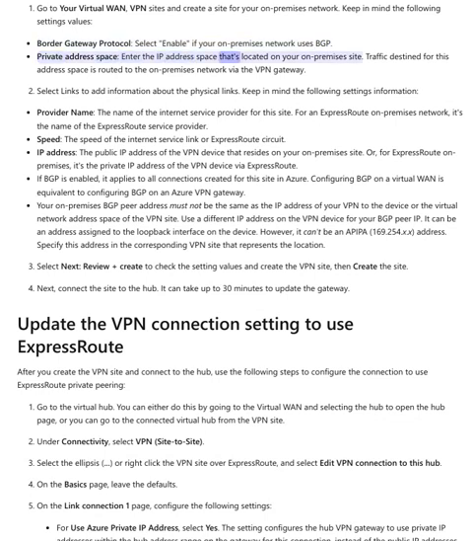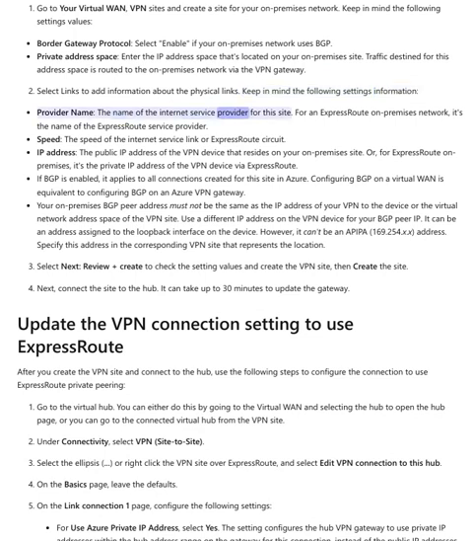Private address space. Enter the IP address space that's located on your on-premises site. Traffic destined for this address space is routed to the on-premises network via the VPN gateway. Select Links to add information about the physical links. Keep in mind the following settings information.